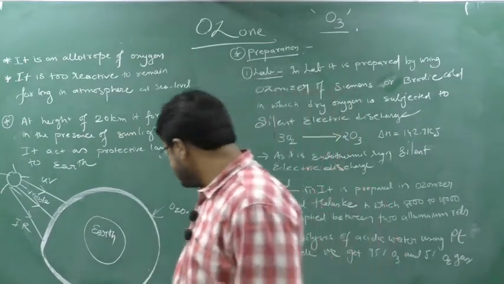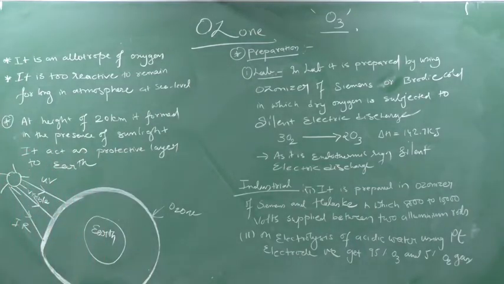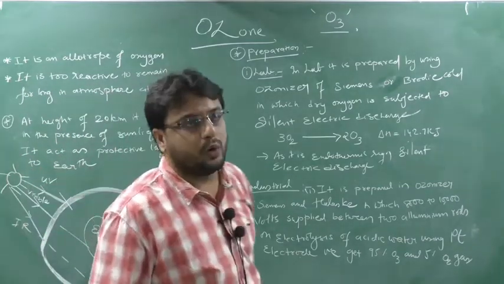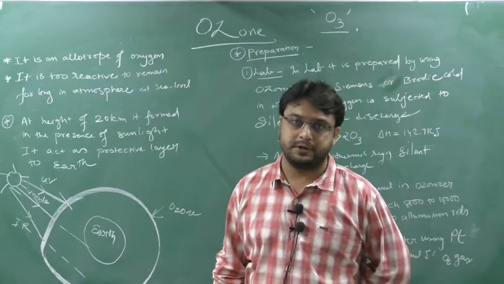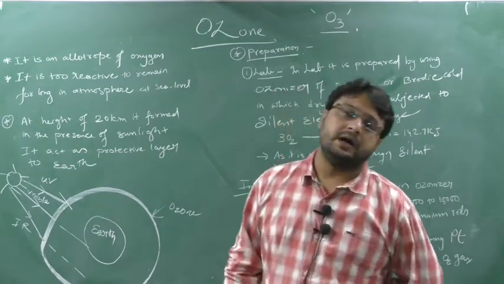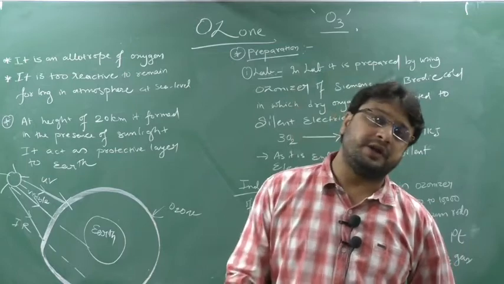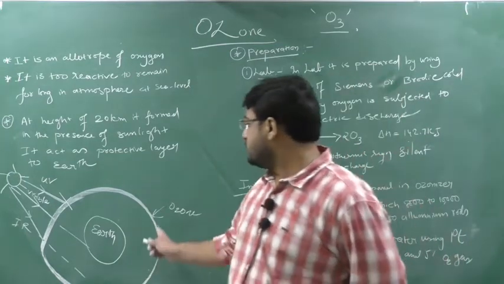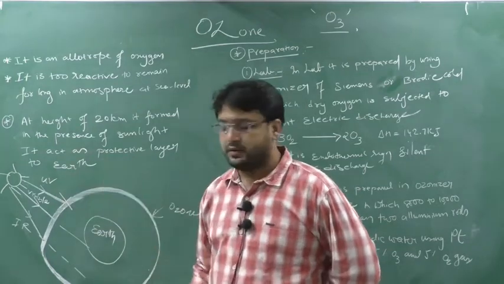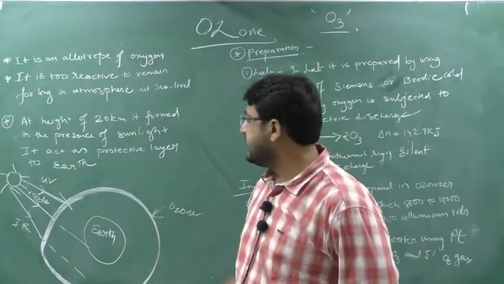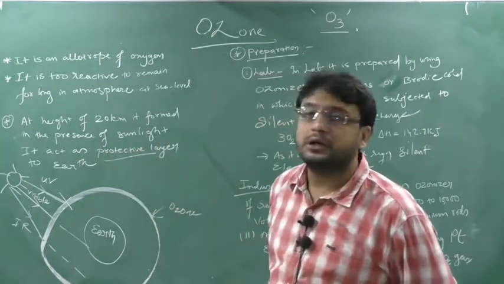Clear? Now what happens? This ozone layer is very intelligent. As we know, UV rays cause skin cancer. So this ozone layer will not allow UV rays to enter the earth's atmosphere, whereas it will allow infrared rays and visible rays to enter. Hence, when the ozone layer is protecting us from such a deadly ray which causes skin cancer, that's why we say it acts as a protective layer to the earth.